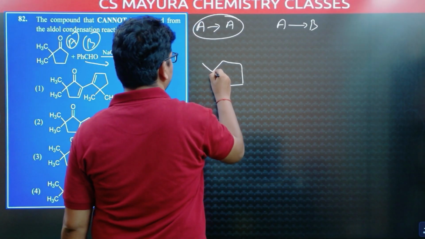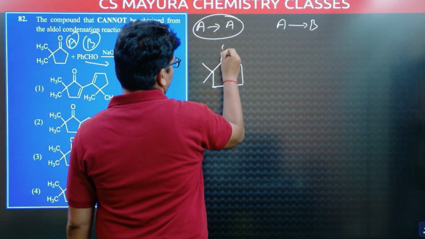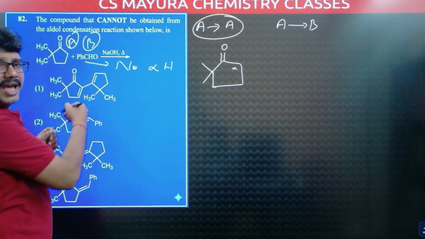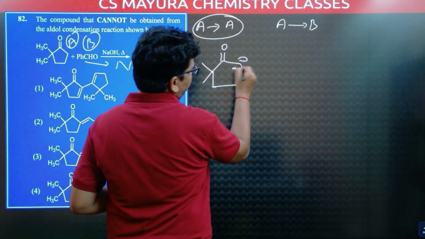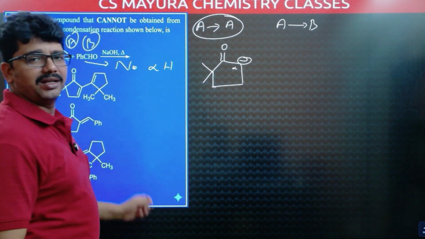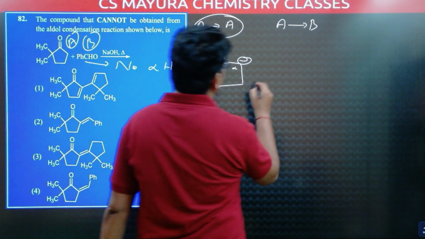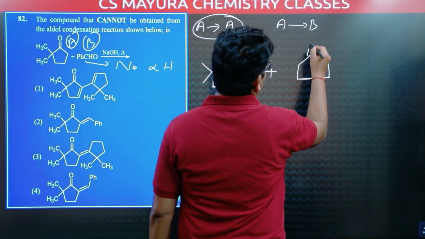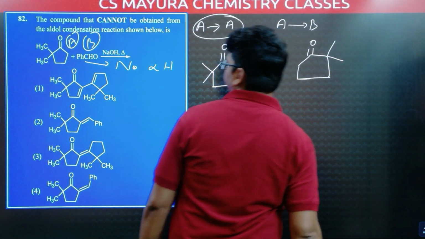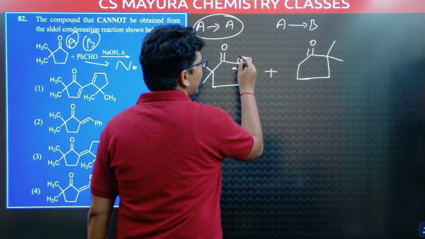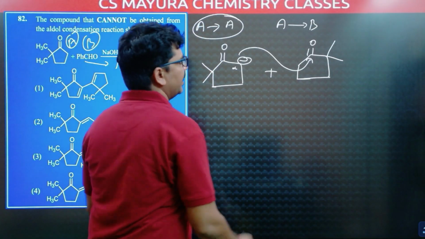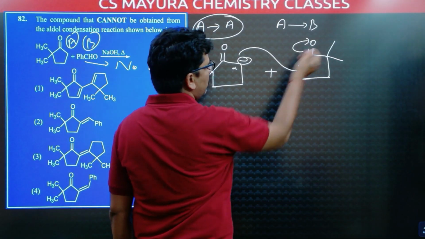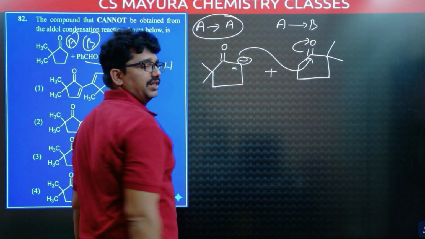Now first I am taking AA product. Here methyl group, here methyl group. So this is alpha carbon, alpha hydrogen. Assume this OH minus has removed that alpha hydrogen, we will get negative charge. Carbanion is our intermediate. Next, another A is, this is double bond O, two methyl groups. This carbanion attacks here. This pi electron shifted to oxygen and it will become O minus. That O minus abstracts the hydrogen removed from here.